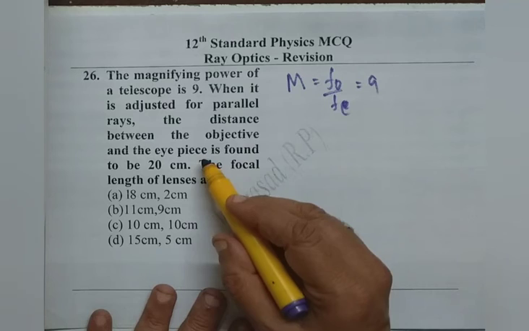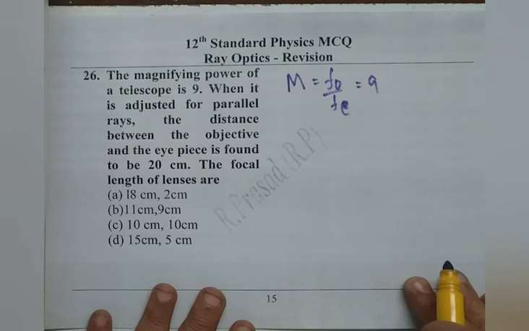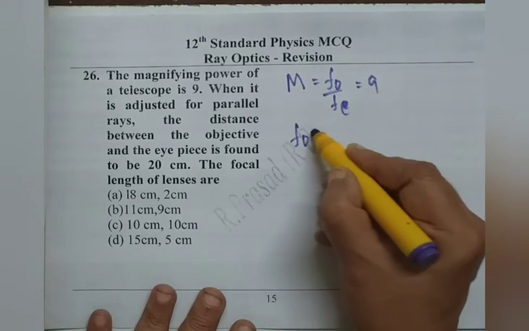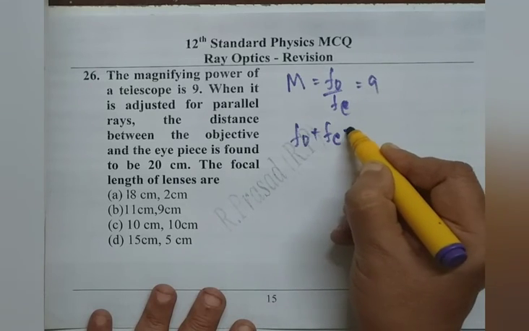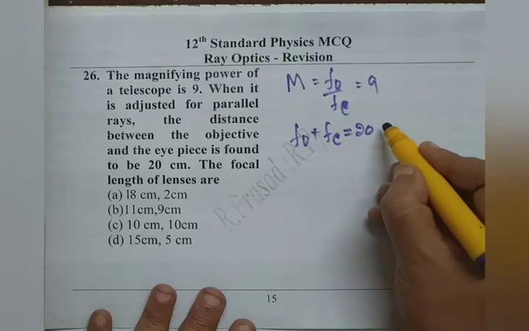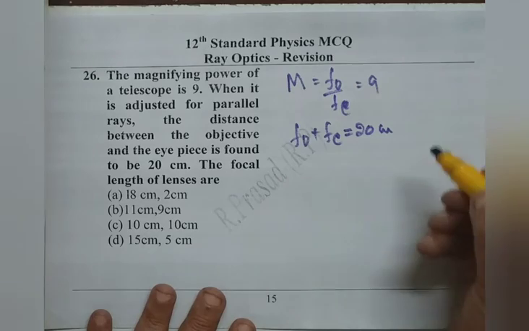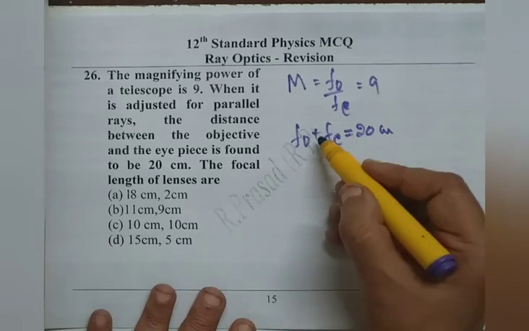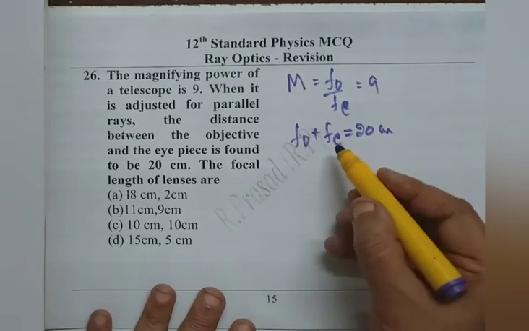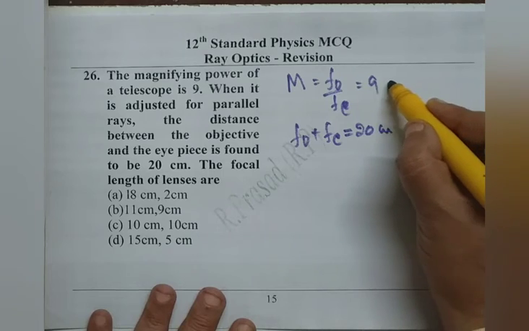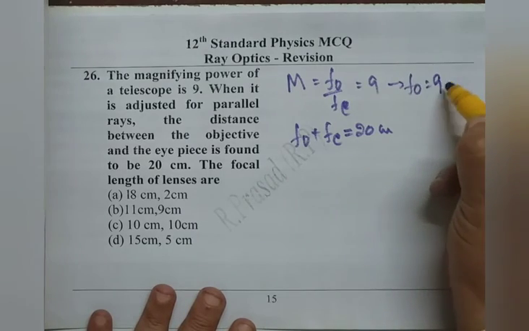And also when it is adjusted for parallel rays, means for normal adjustment, we know the distance between objective and eyepiece is length of the tube and it is given by FO plus FE. It is given as 20 centimeter. So by solving these things we can get FO, FE. We write FO as 9 FE.